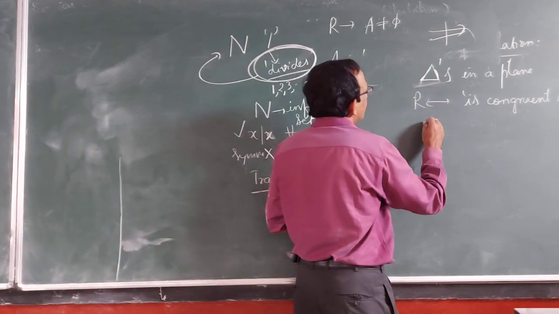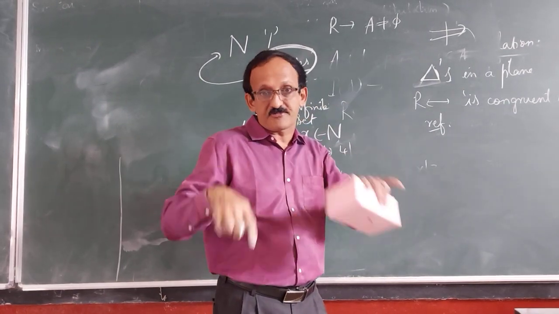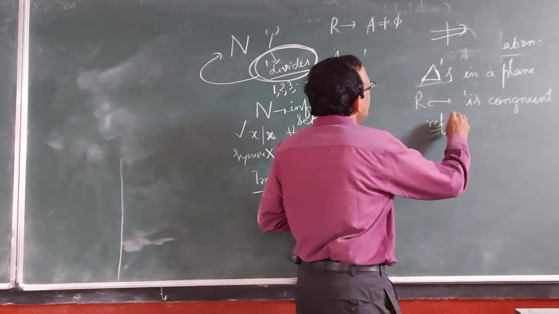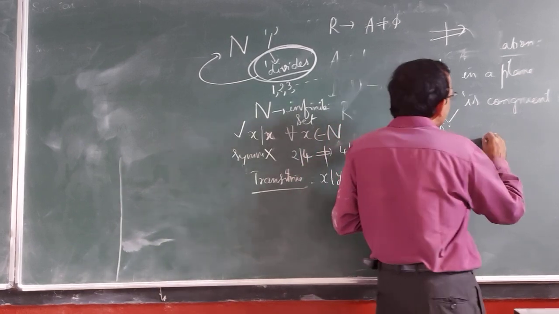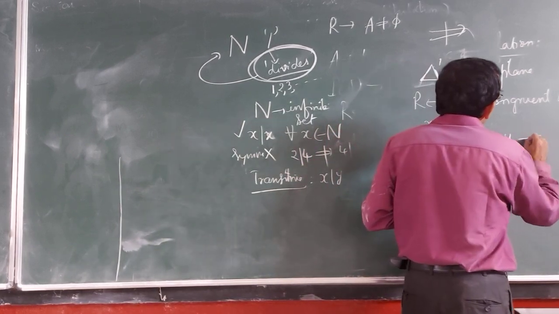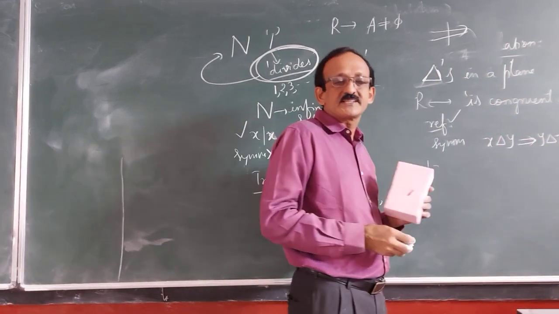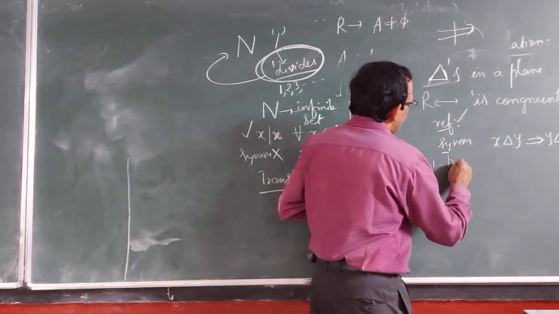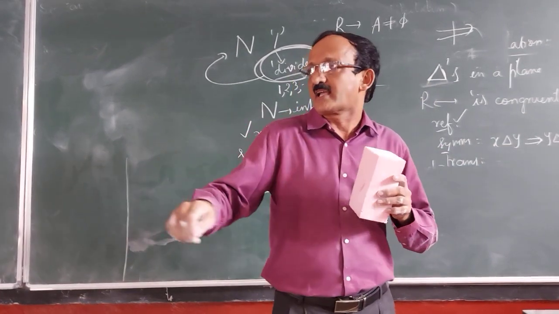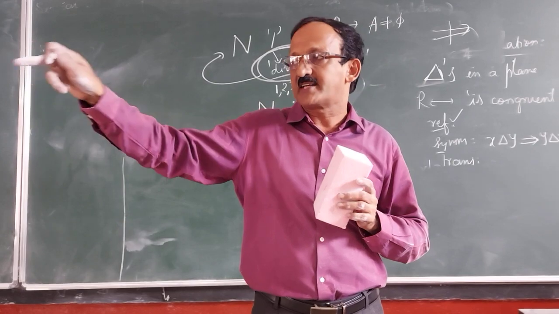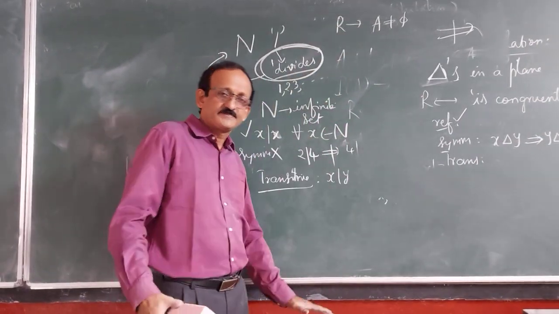Why is it reflexive? Every triangle is congruent with itself, reflexive. It is symmetric because whenever a triangle x is congruent to y, then y is congruent to x. Symmetric. Transitive also. If a triangle x is congruent with triangle y and triangle y is congruent with z, then triangle x is congruent with triangle z.